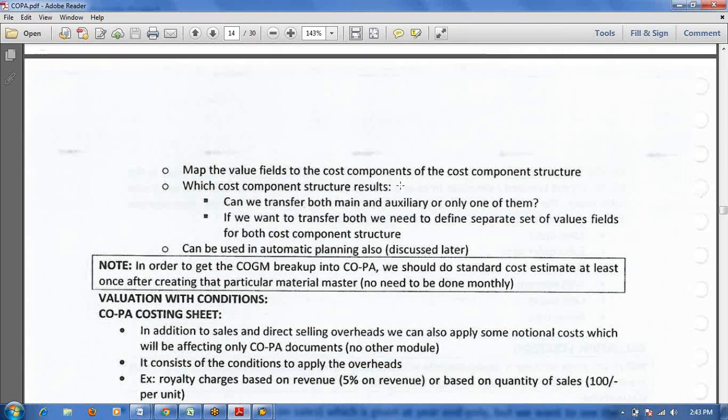Hari: Yes, yes. As we discussed earlier, whether we can transfer a main or auxiliary cost component, but here it seems that if you want both also, we can do it. If you want to transfer both, we need to define a separate set of attributes for both cost components.